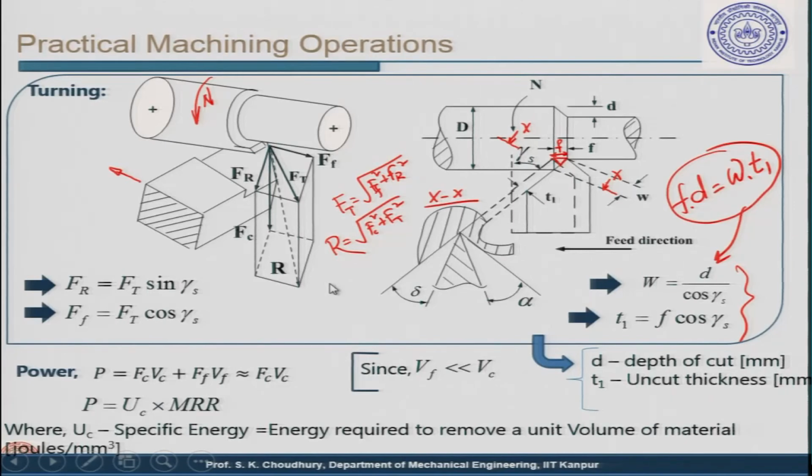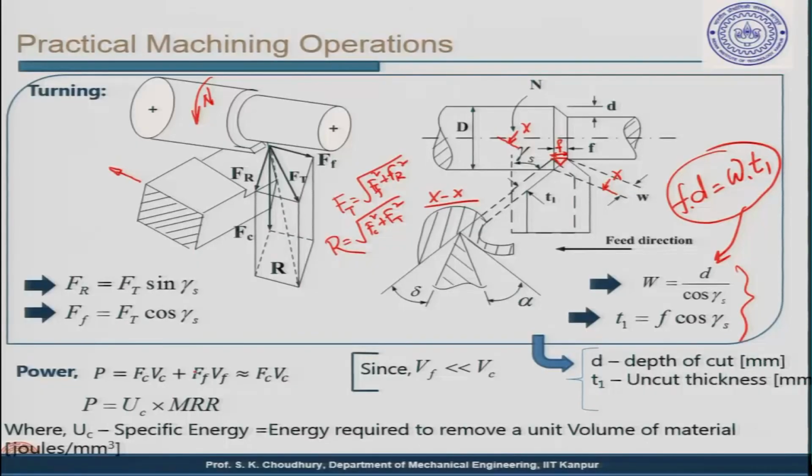Now, the power, as I said, is the product of Fc and Vc. As you can see, this actually is the product of Fc and Vc plus Ff into Vf. We have to consider the feed velocity as well as the cutting velocity. So, with respect to the feed velocity multiplied by Ff, the feed force, this component has to be considered for calculating the power.